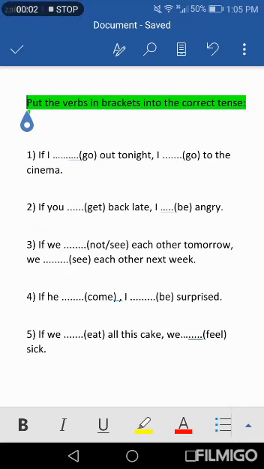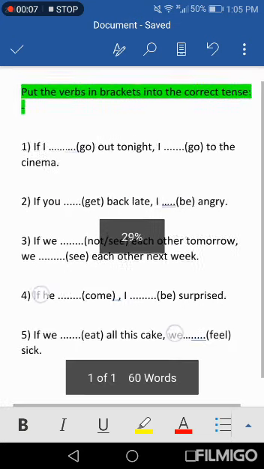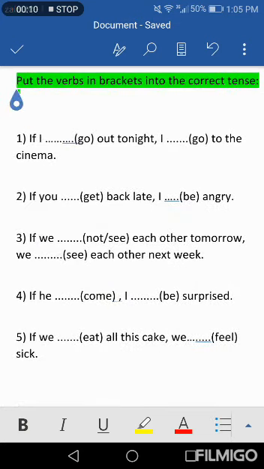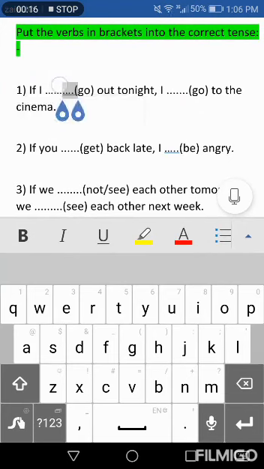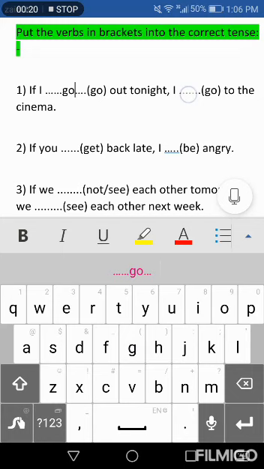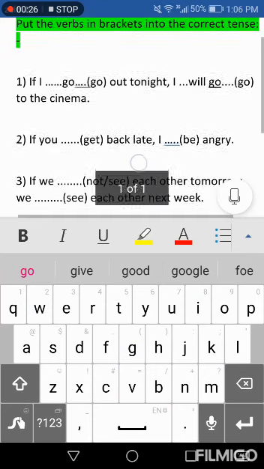We have a simple exercise. Put the verbs in brackets into the correct tense. One: If I go out tonight, I go to the cinema. If I, simple present without s because the subject is I. If I go out tonight, I will plus infinitive verb, I will go to the cinema.